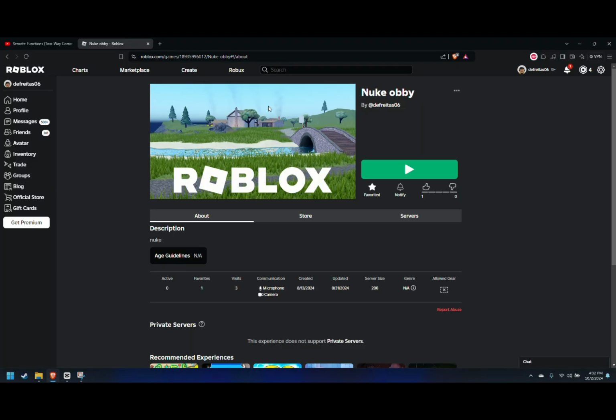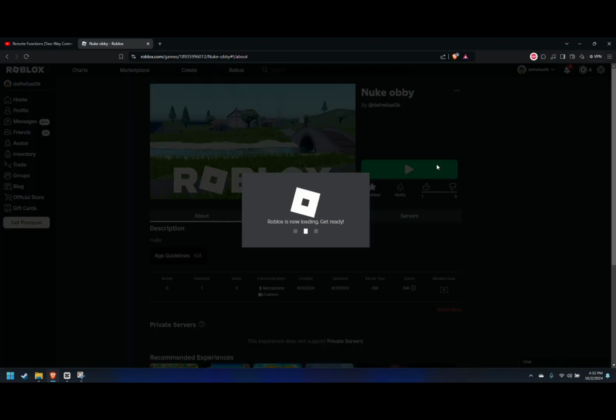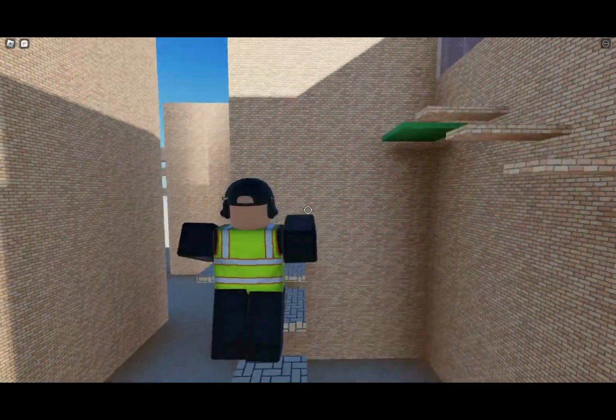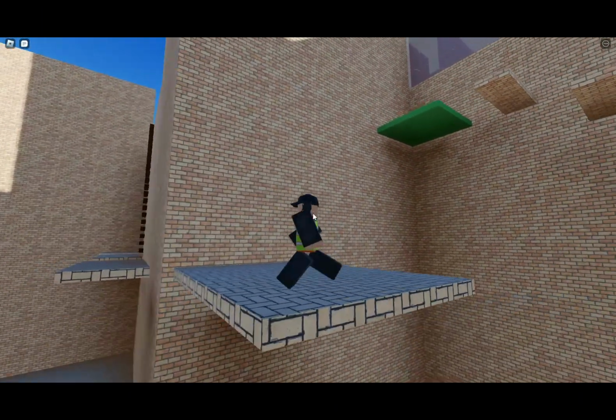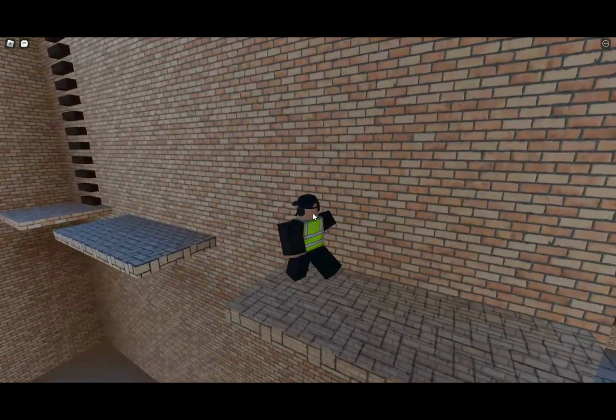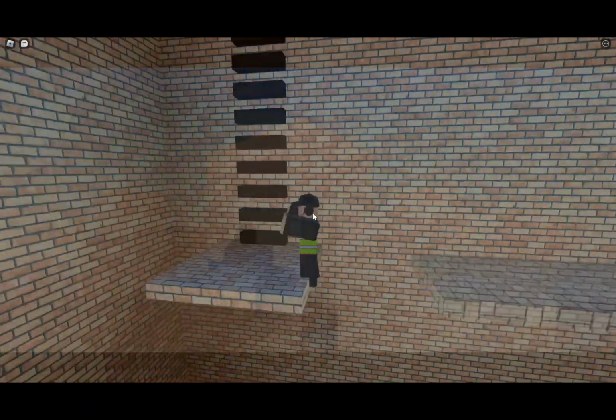The first game I made was New Copy, testing my skills, making sure I could script without any major assistance, and getting used to the Roblox Studio mechanisms. The game is, as the name implies, an obby with a nuke.